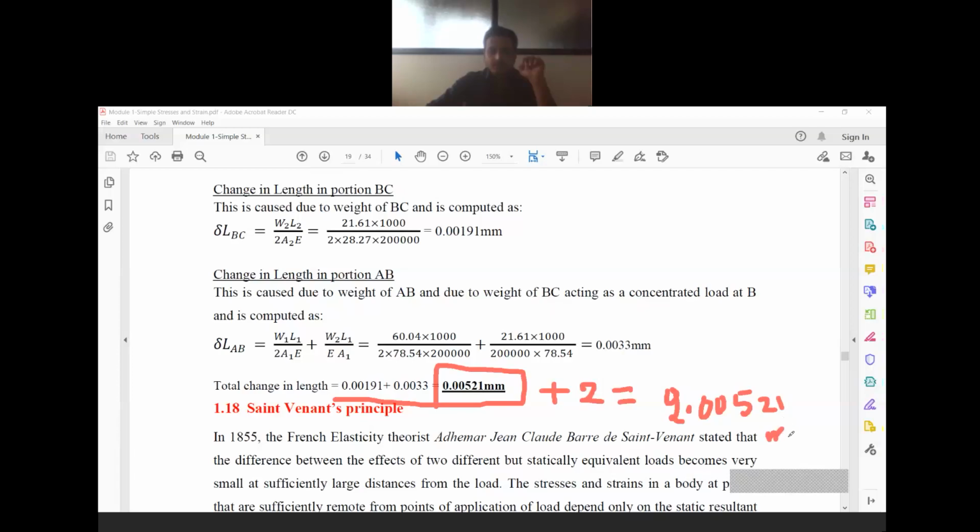So initially it was 2 mm. Now, sorry, this is in meters. Okay, initially it was 2 meters. Now it is 2.00521 meters. That's all the problem is.